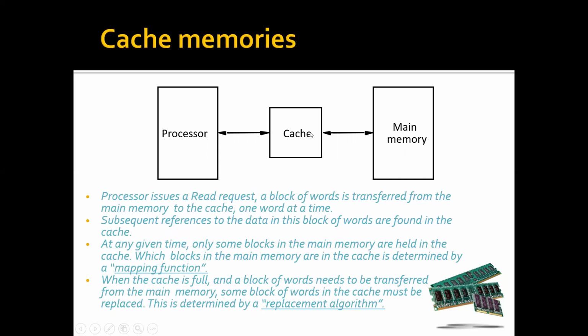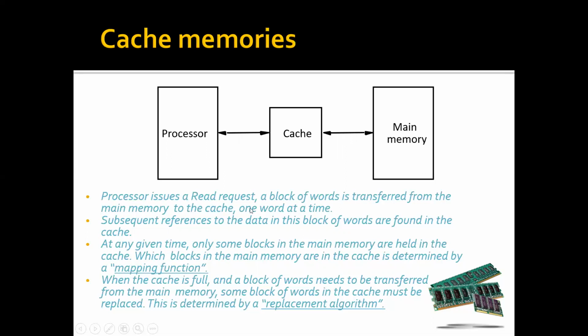So instruction 1, the first time, will not be found, so it will be brought. When it is searching for instruction 2, it will be found. 3, it will be found in the cache. 4, it will be found in the cache. 5, it will be found in the cache. If 6 is not there, it will go to the main memory and fetch it. It will not fetch only 6, it will also fetch 7, 8, 9, 10. So that the processor will get instructions 6, 7, 8, 9, 10 in the cache itself. Hence it reduces the access time and enhances the performance.